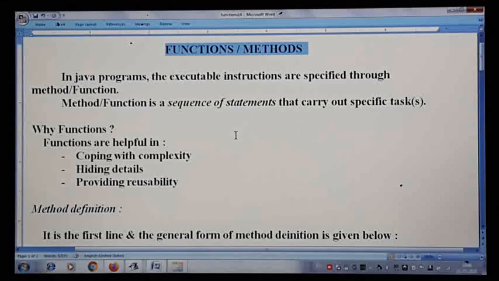Hello students, today we are starting with the new chapter, functions or methods. This word is very much familiar to you because in every program you have written so far, you are writing a method, and all executable instructions of Java are written inside this method, and you write methods inside a class.